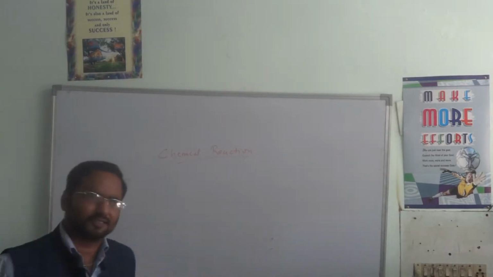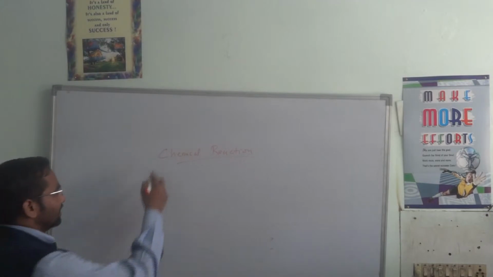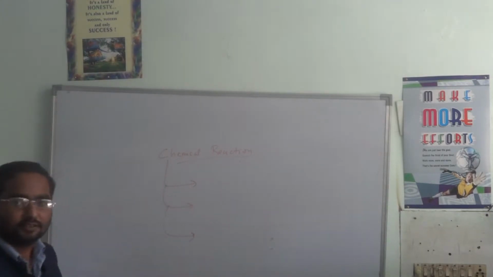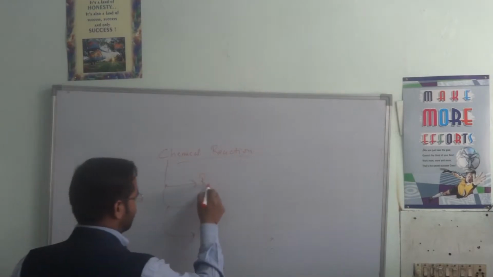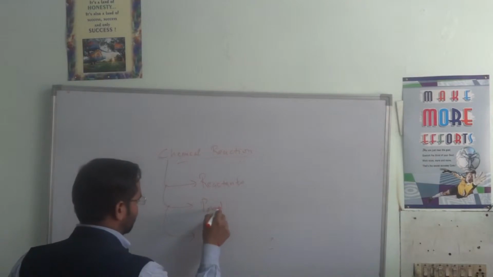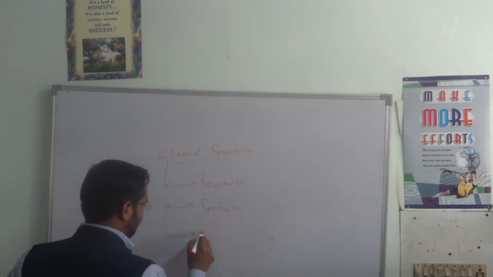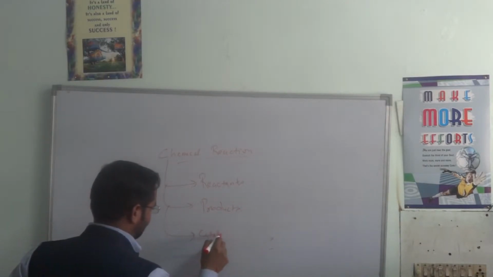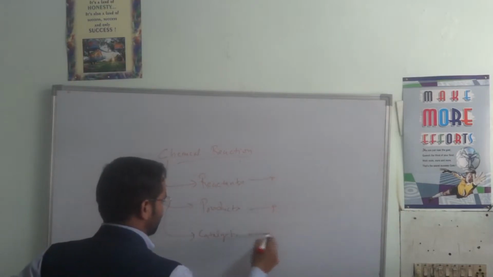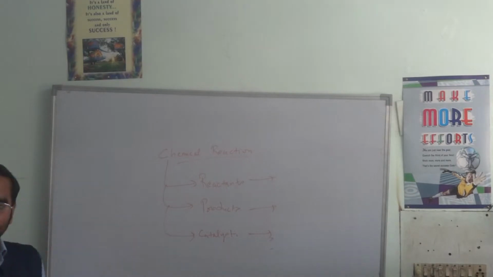In a chemical reaction, there are stages, and there are some words which I want to define first. Like one word, reactants. Another is product and catalyst. Three words which confuse most of the students.